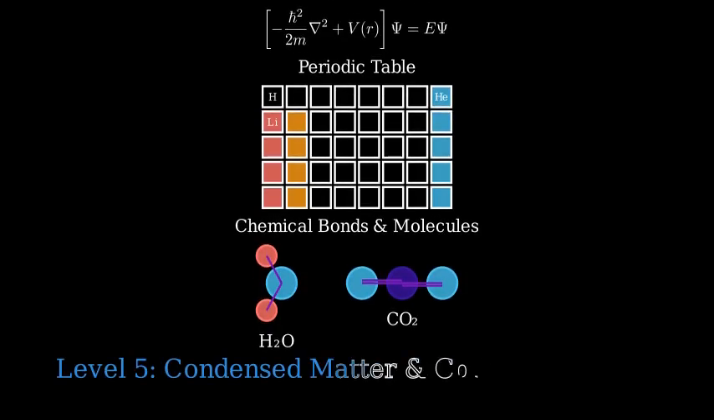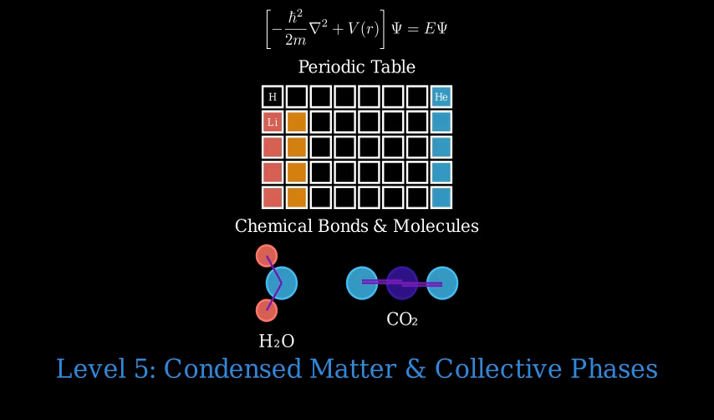At the fifth level, many atoms and molecules come together to form condensed matter: solids, liquids, gases, and more exotic phases like superconductors and magnets. These different phases of matter emerge from the collective behavior of many particles. The same atoms can form different phases depending on temperature and pressure, with dramatic changes in properties at phase transitions.